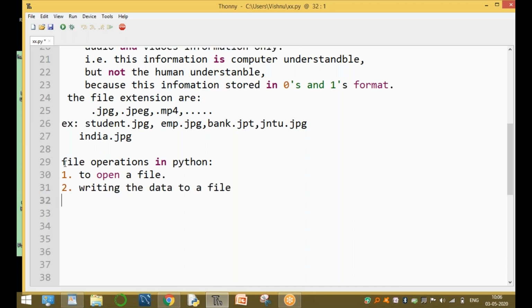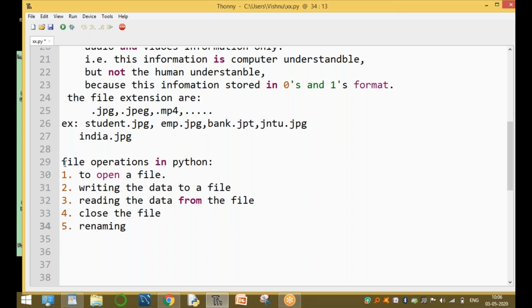The third is reading the data from the file. The fourth is closing the file after performing the operation. The fifth is renaming the file. The sixth is deleting or removing the file. These are the various operations performed on files.